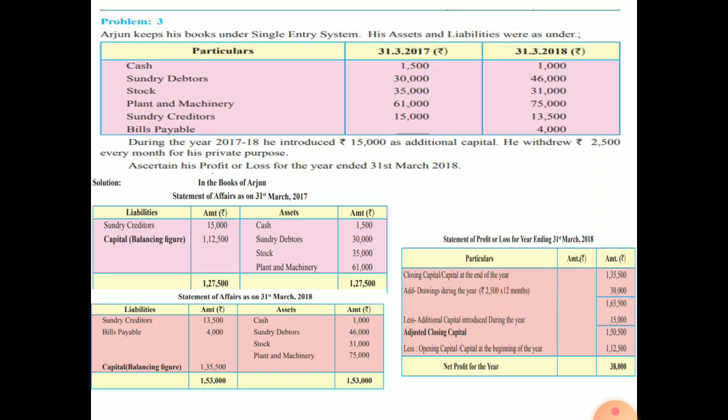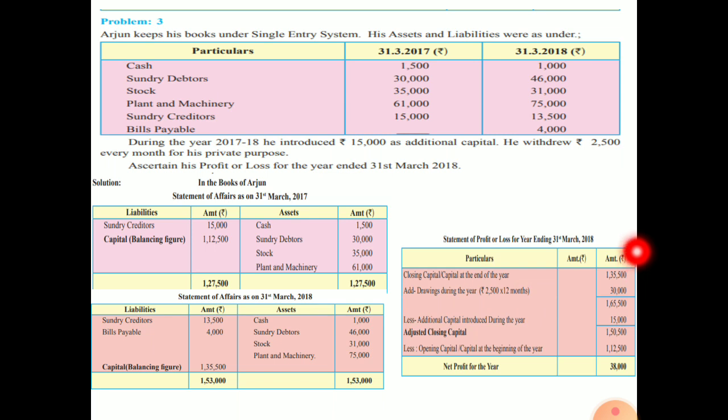Here closing capital is 1,35,500. To that we are going to add the drawings. Drawings is 2,500 for 1 month, so we multiply 2,500 by 12 months, which gives us 30,000.